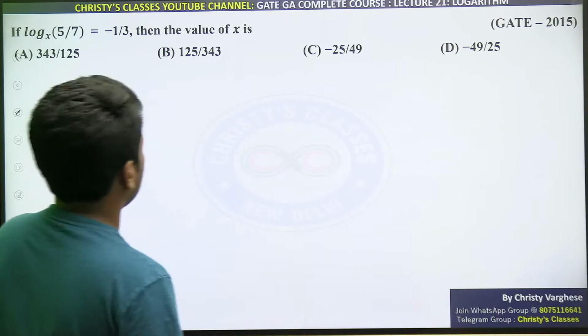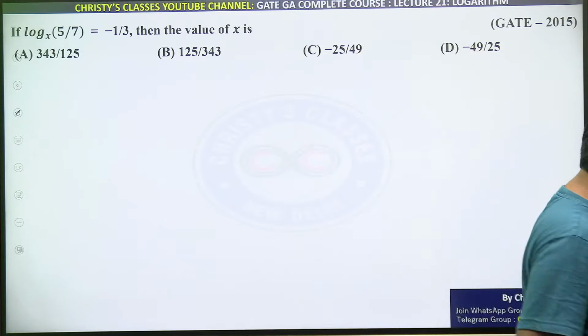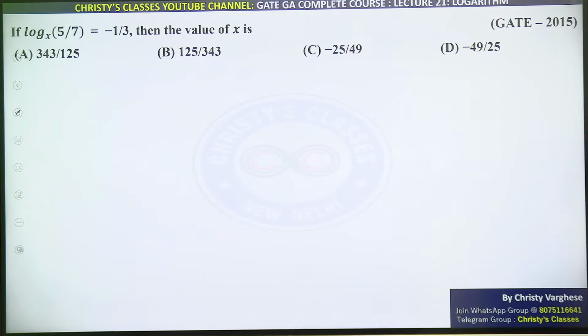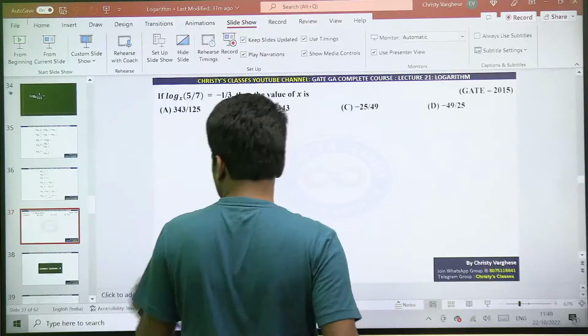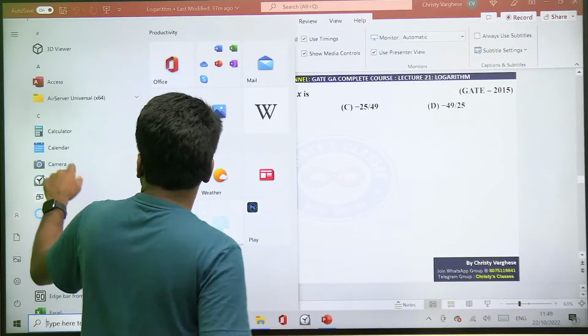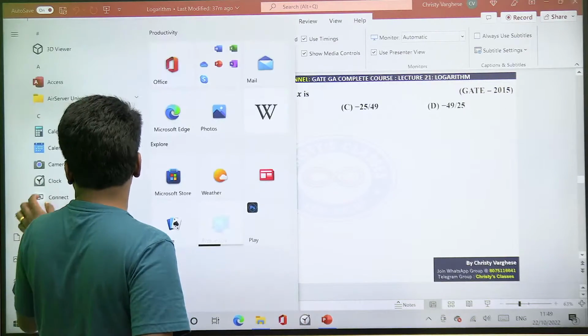So try this question. Now let's see GATE exam questions to get more clarity and how we can apply these things that we will discuss. All of you try this. 2 minutes to try. Super fast you try. Sorry. I will start the timer.